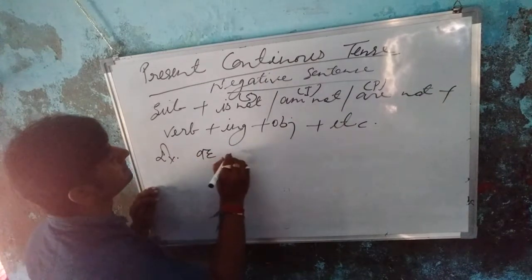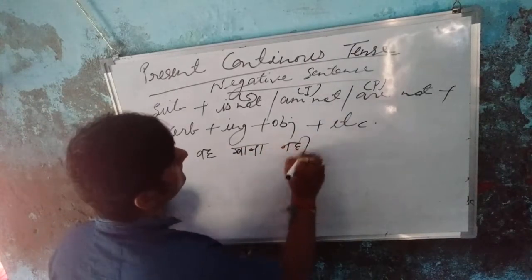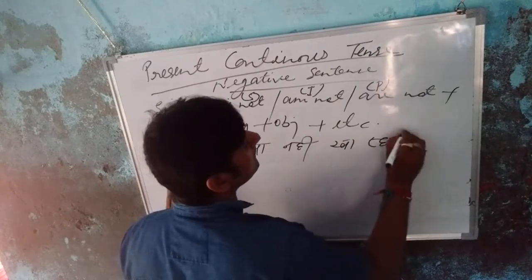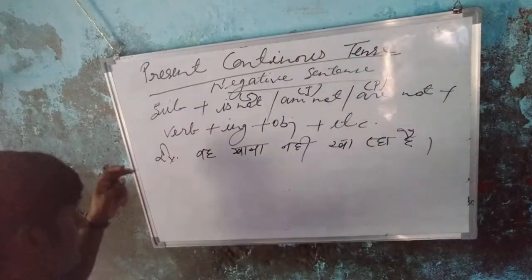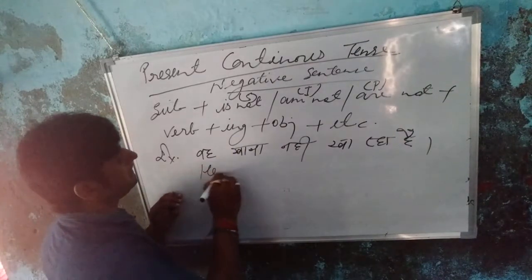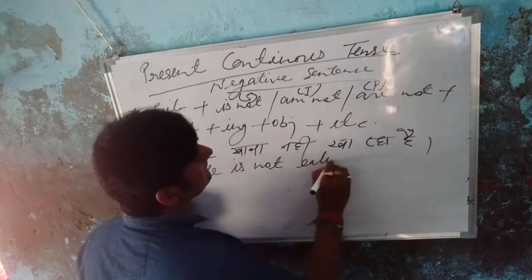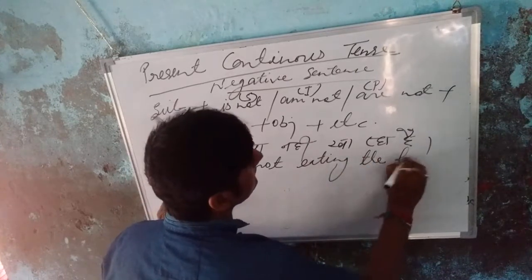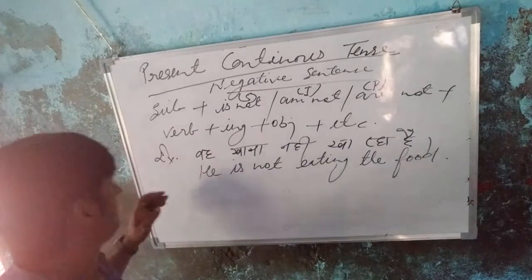Okay students, example: वह खाना नहीं खा रहा है. We need to translate it into English. So, he is not eating the food.